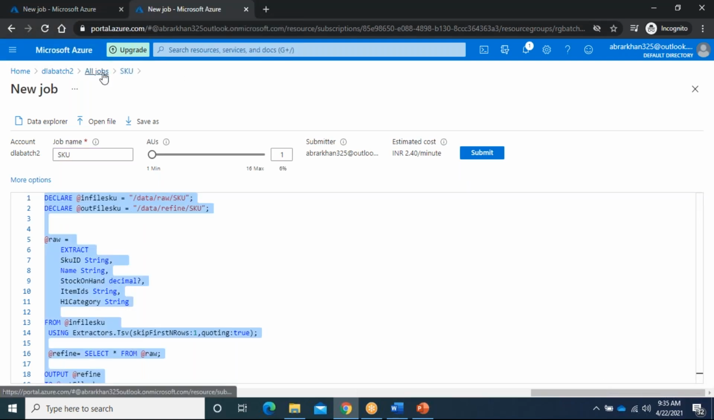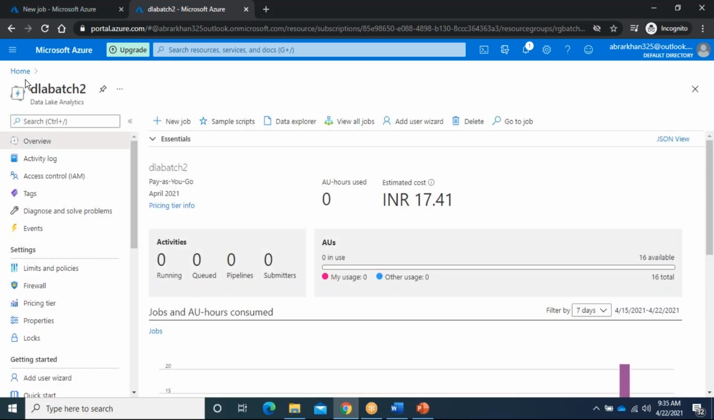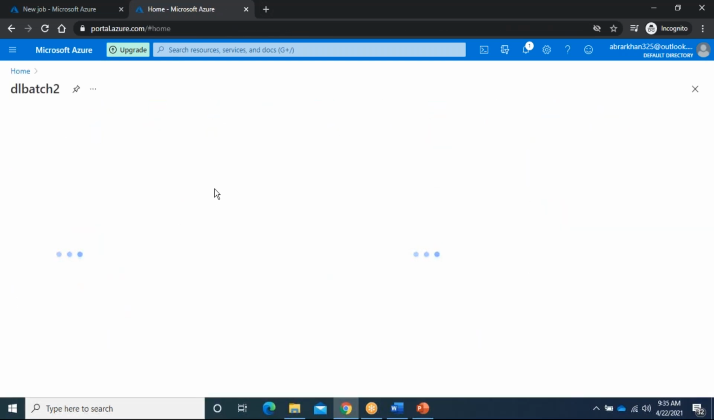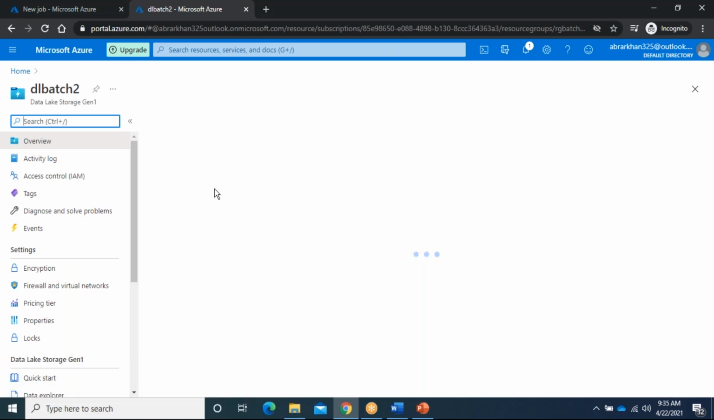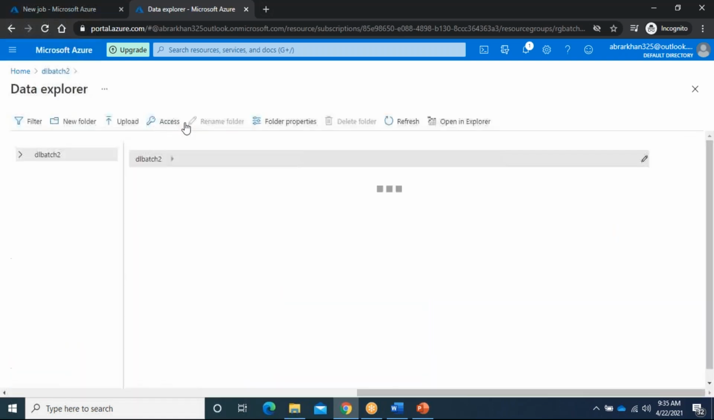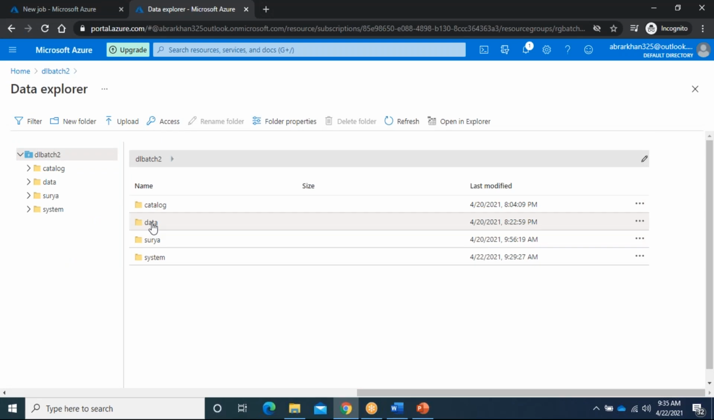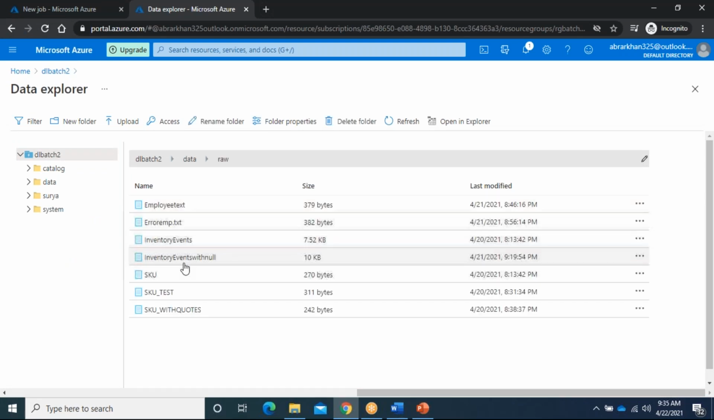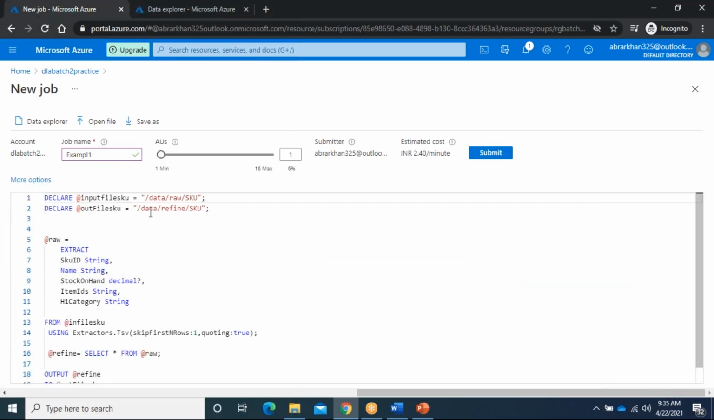I will show you here. If I go to my data lake, Data Explorer, here I have the data. In the raw folder I have the SKU file. I want to transform this data. Whatever file, here you can see the path is data raw and SKU.